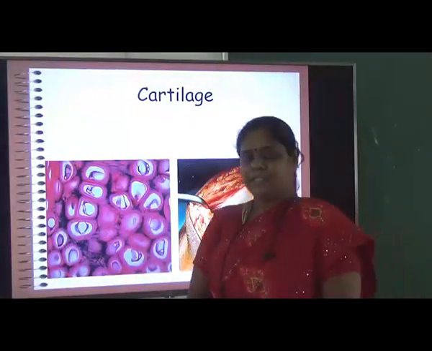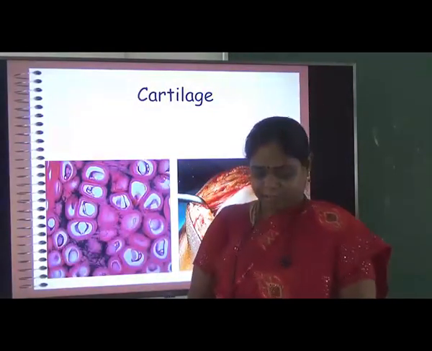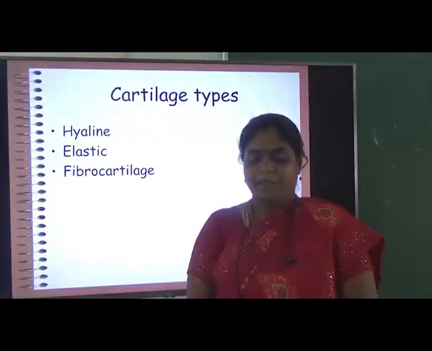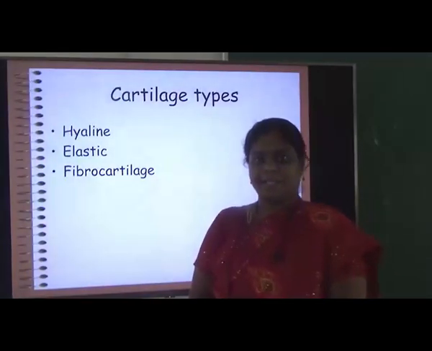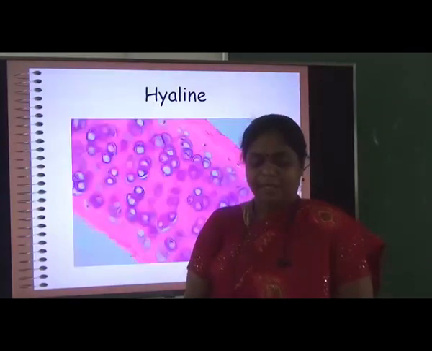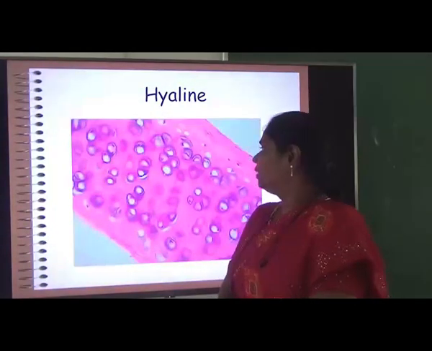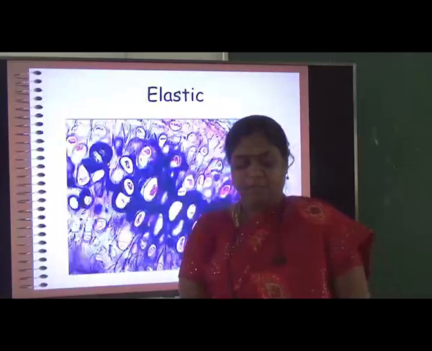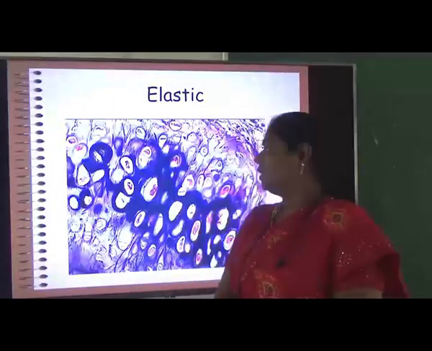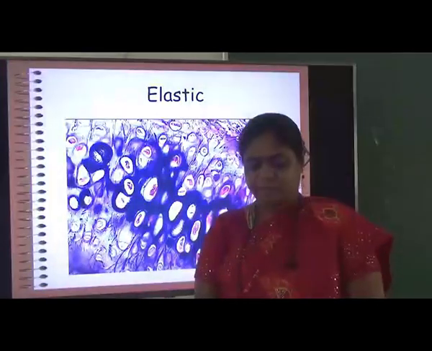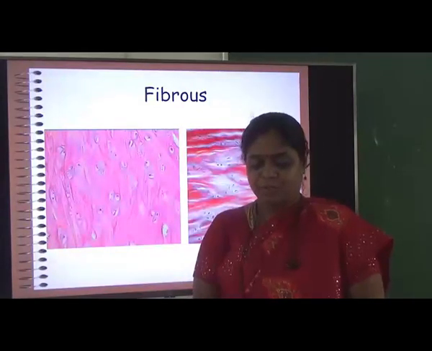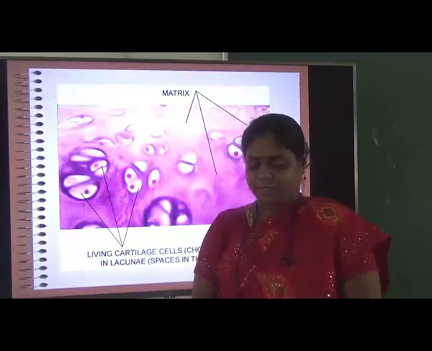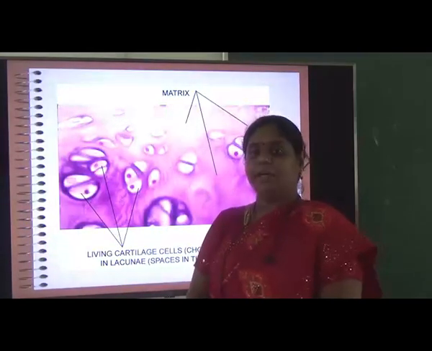Then coming to the cartilage. Cartilage is also one of the connective tissues. There are 3 types of cartilage: hyaline cartilage, elastic cartilage and fibrocartilage. You can see the structure of how hyaline cartilage looks. This is the feature of the elastic cartilage, how it looks in the microscope. Then you can see how the fibrous cartilage looks.